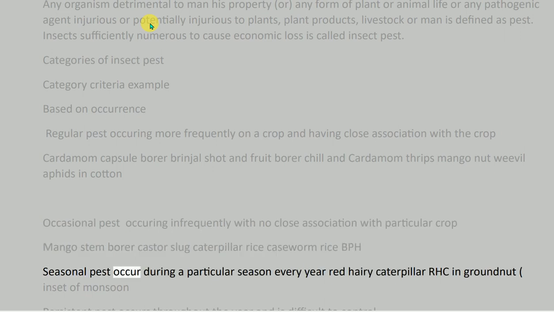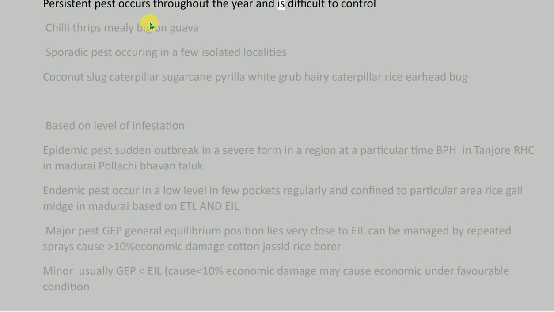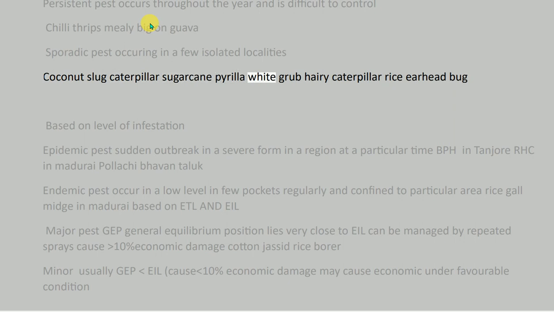BPH. Seasonal pest, occurs during a particular season every year. Example: red hairy caterpillar, RHC, in groundnut at the onset of monsoon. Persistent pest, occurs throughout the year and is difficult to control. Examples: chilli thrips, mealybug on guava. Sporadic pest, occurring in a few isolated localities. Examples: coconut slug caterpillar, sugarcane pyrilla, white grub, hairy caterpillar, rice earhead bug.